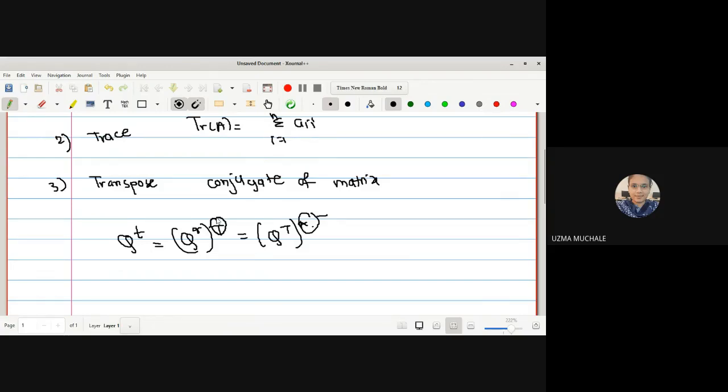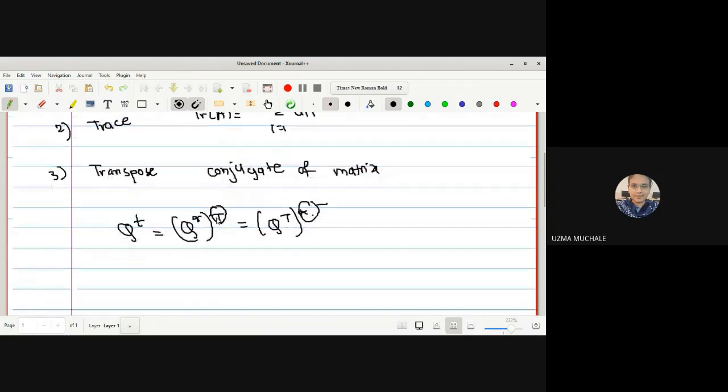Now, I think everyone knows what a transpose is. Replacing rows with columns is a transpose.